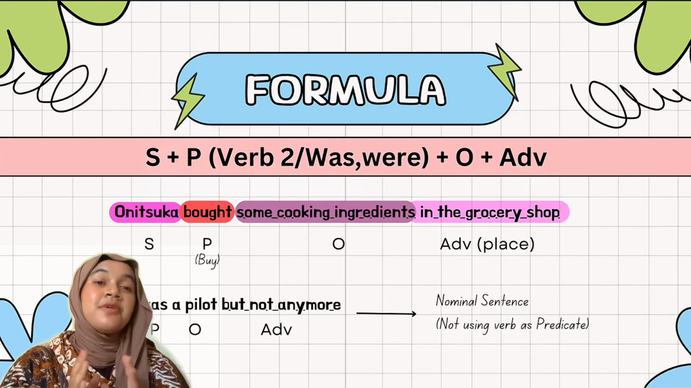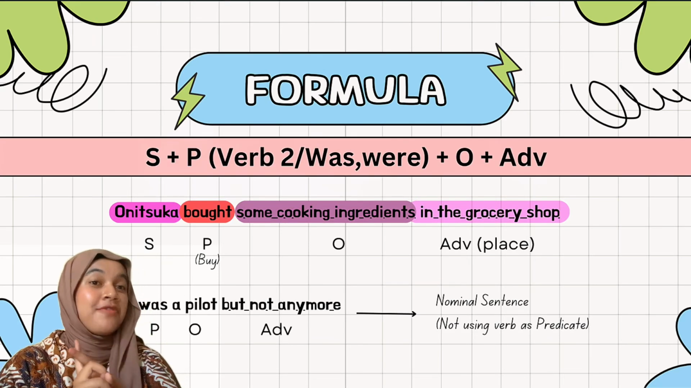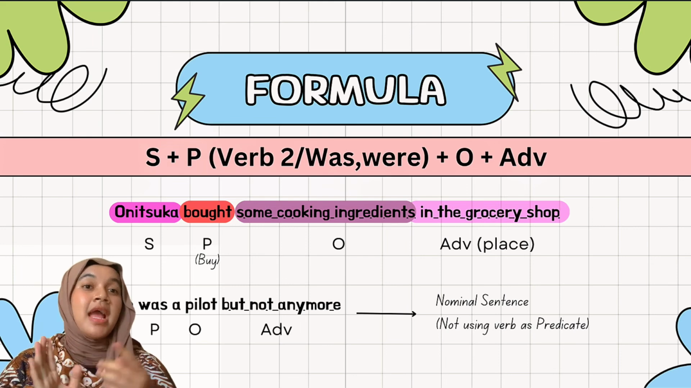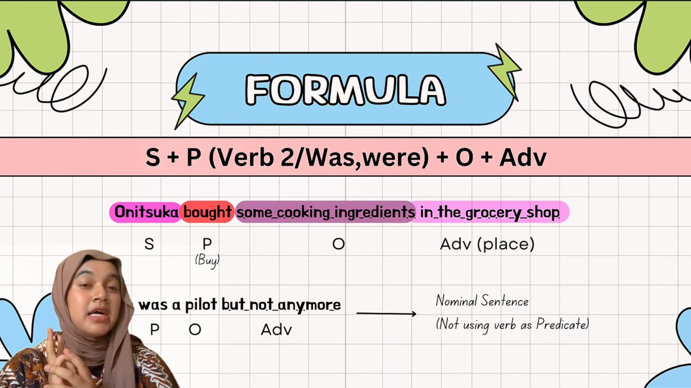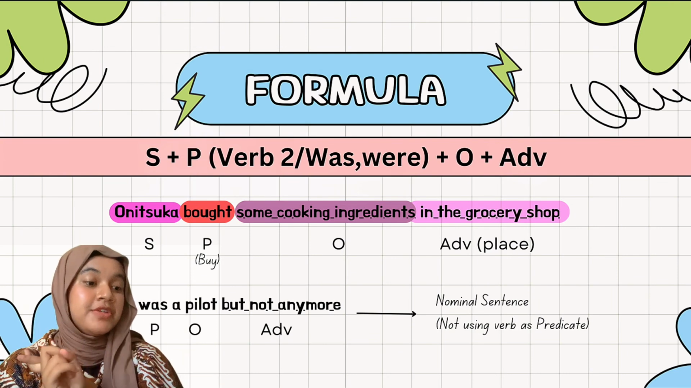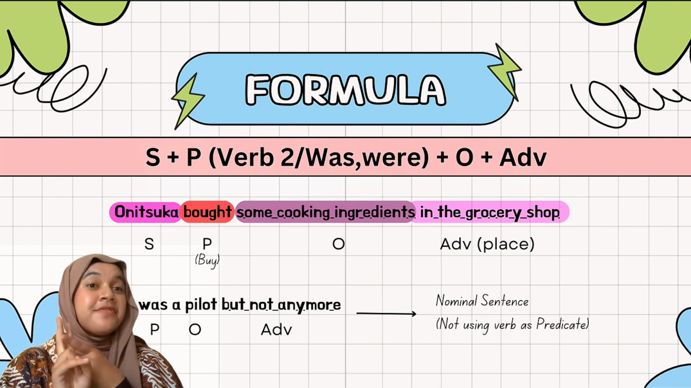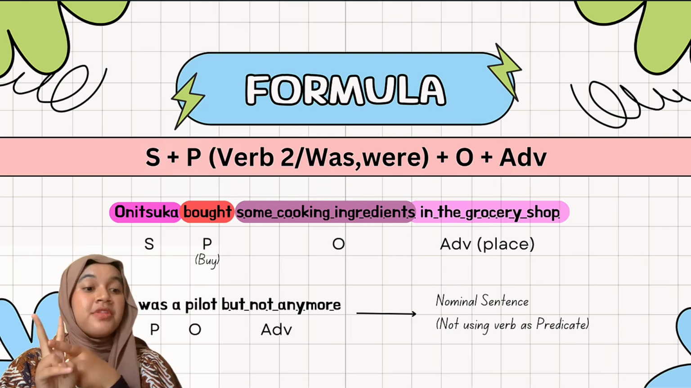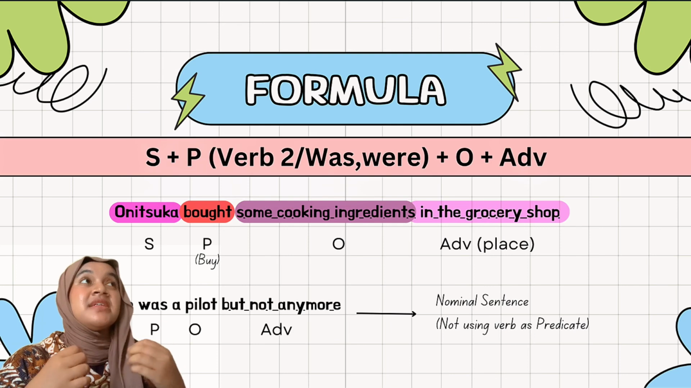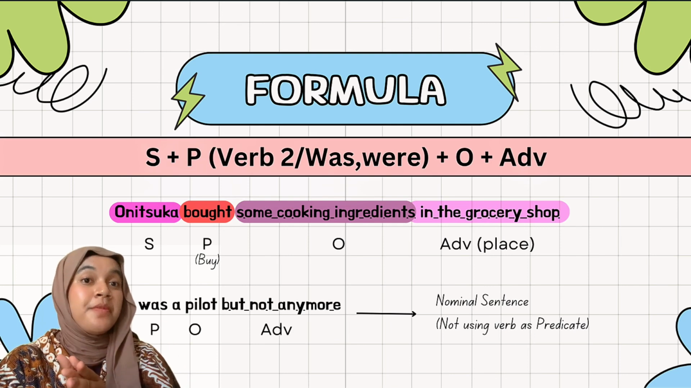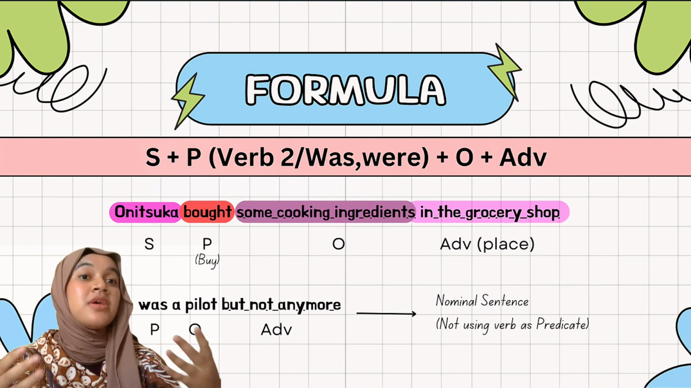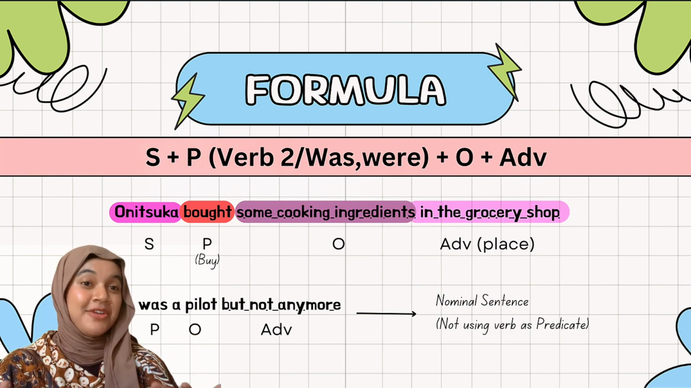Okay, the formula itself is, of course, subject, and the second is predicate. The predicate itself can be two things: it can be a verb two, or was and were. For the difference in using them, if we find a sentence that contains verb two, it can be concluded that the sentence is a verbal sentence. Okay, guys, you got it?